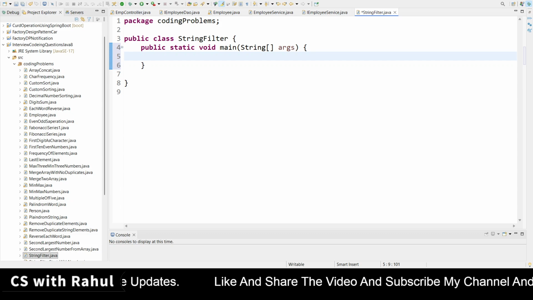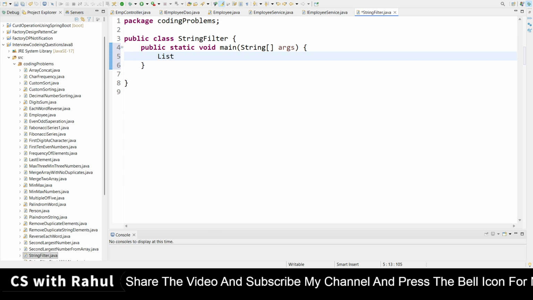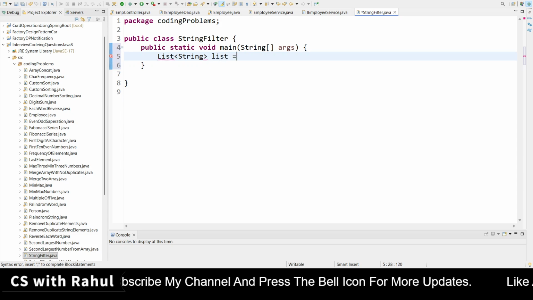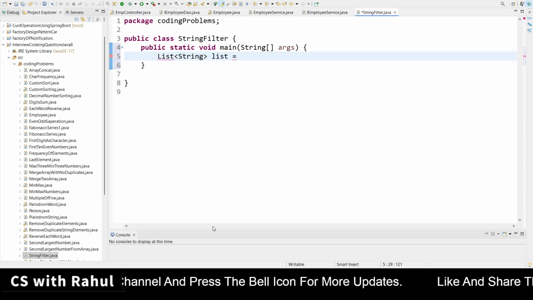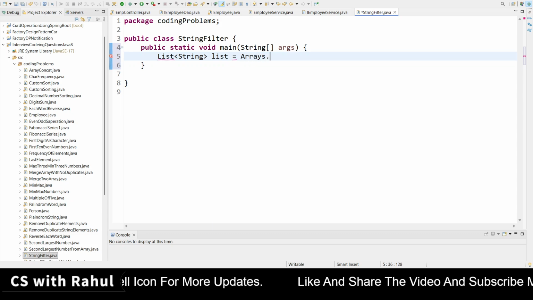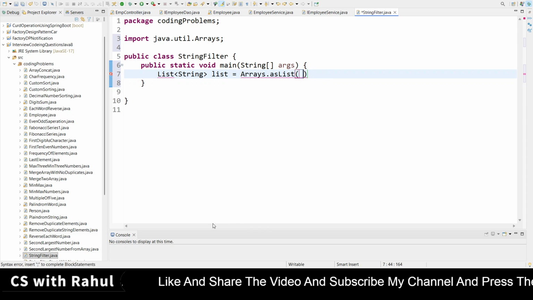So let me create it first. Here I am creating a list, and this list would be string type. I am just giving the name list; you can provide another name like stringList or whatever you want. So Arrays.asList I am creating here.